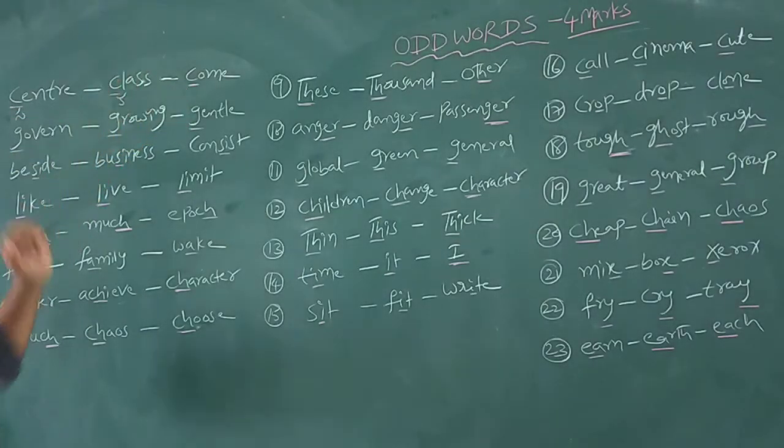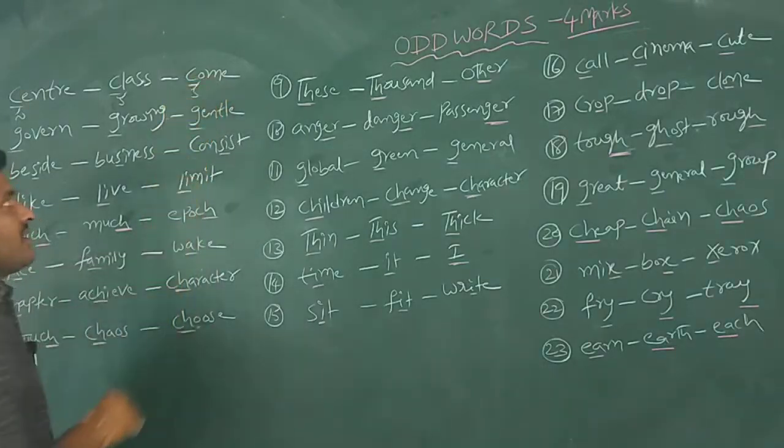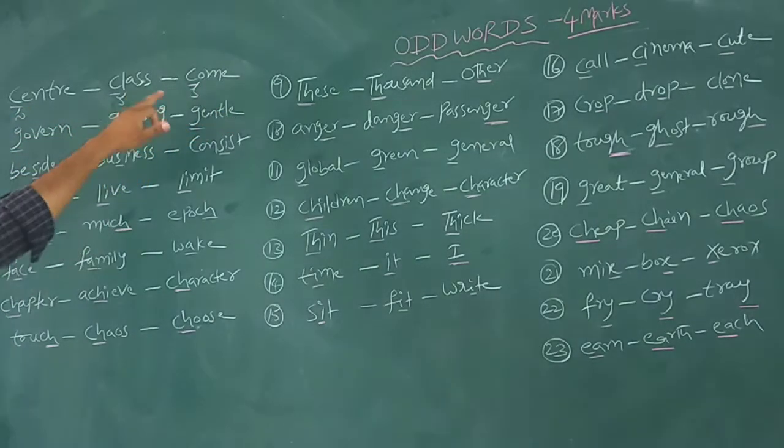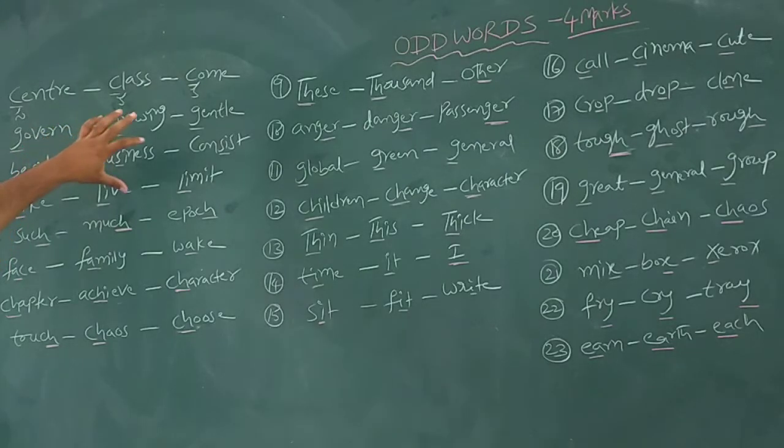Here in come, the C gives the sound ka. So here 2 words, class and come, are pronounced the same. Both words start with the C letter, which gives the same sound. But the other word, which also starts with C, does not give the sound ka. It gives the sound sa.